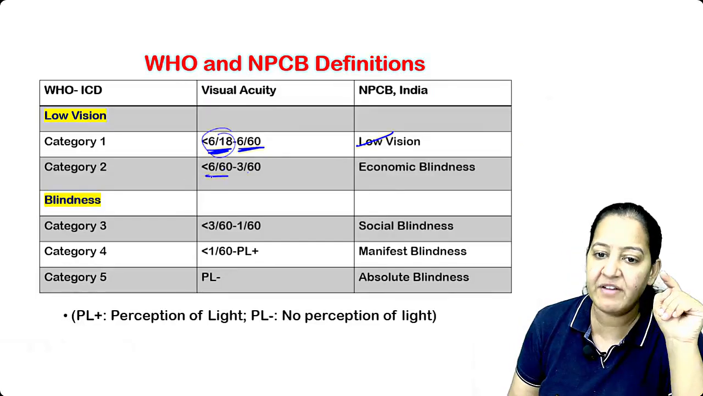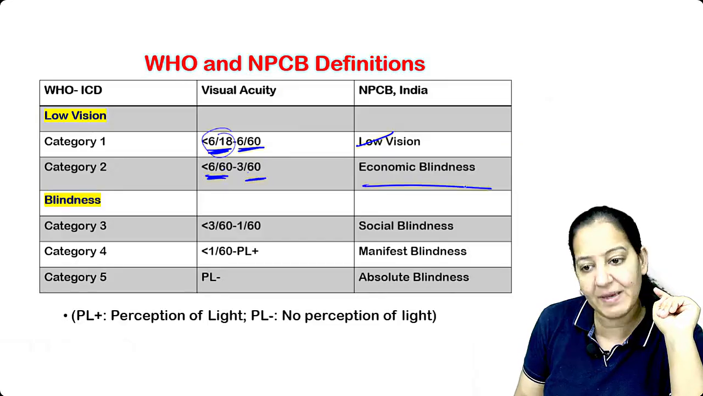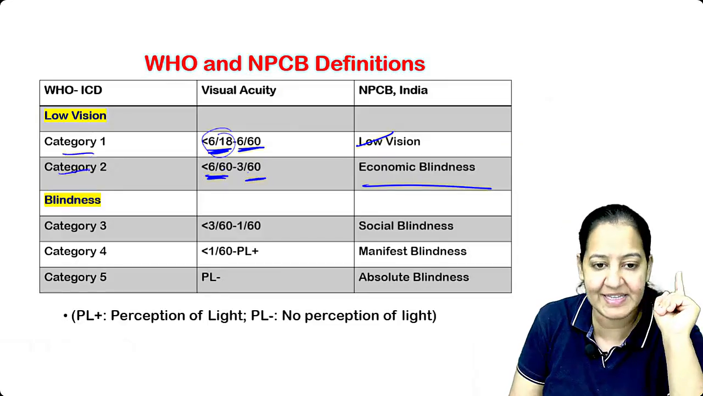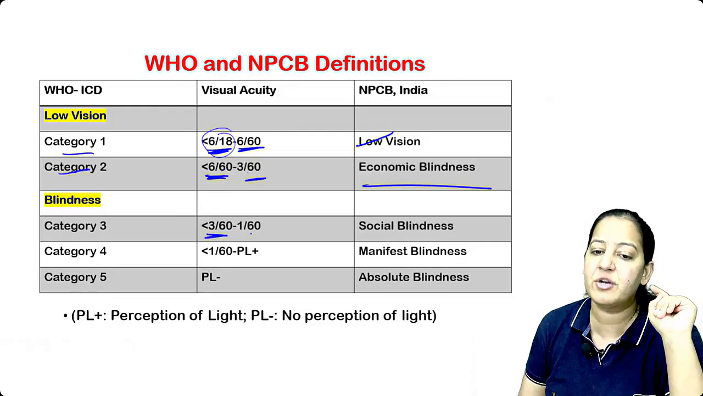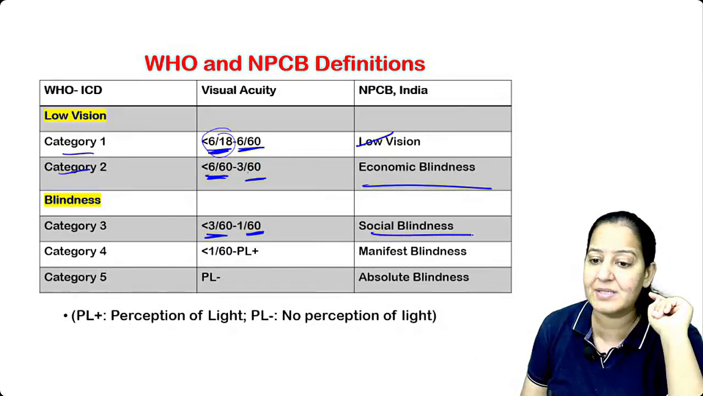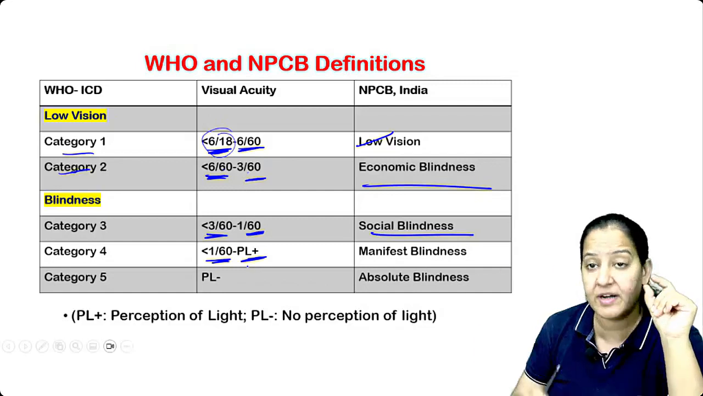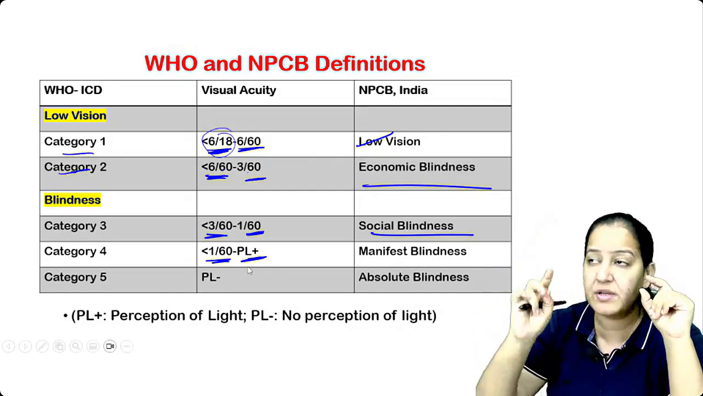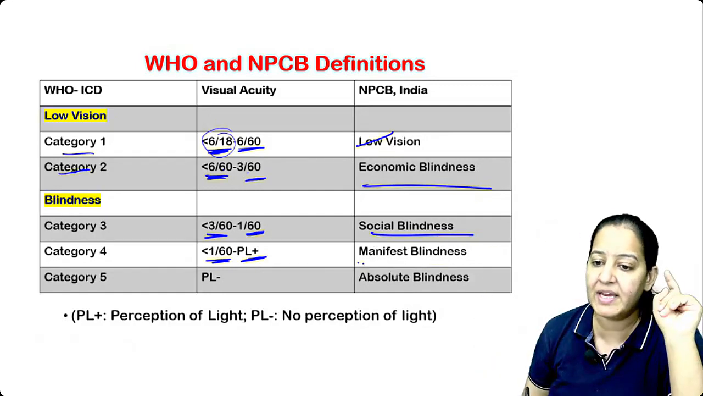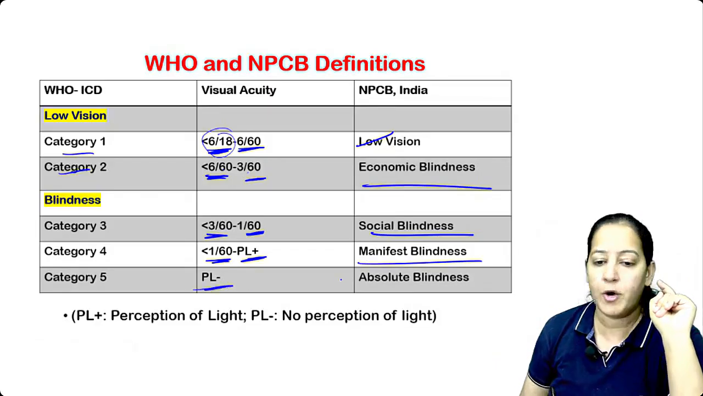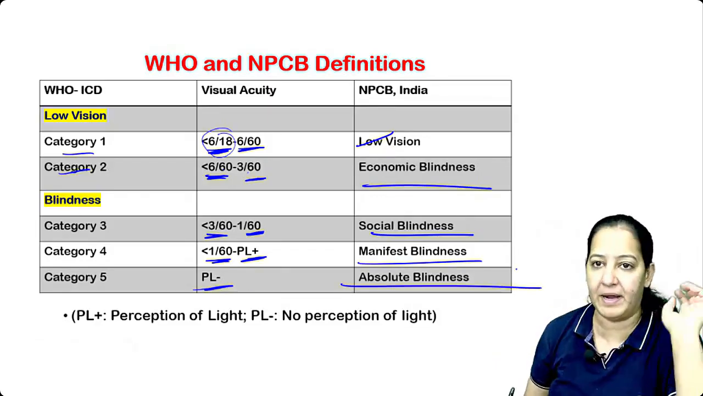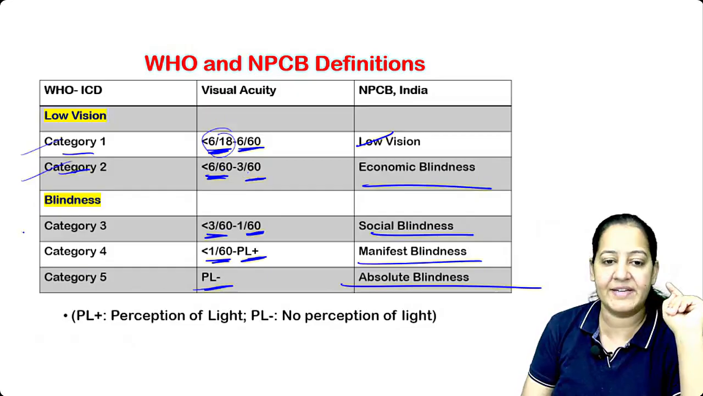Anyone having vision between 6/60 to 3/60, it's known as economically blind. That is category 2 blind. Anyone having vision between 3/60 to 1/60, it's socially blind. 1/60 to perception of light. If you are putting a torch, the light is visible, something light. So is perception there or not? That is manifest blind. And if perception is also not there, it's absolute blind, complete blind. So blinds have the category 1, 2, 3, 4, 5.